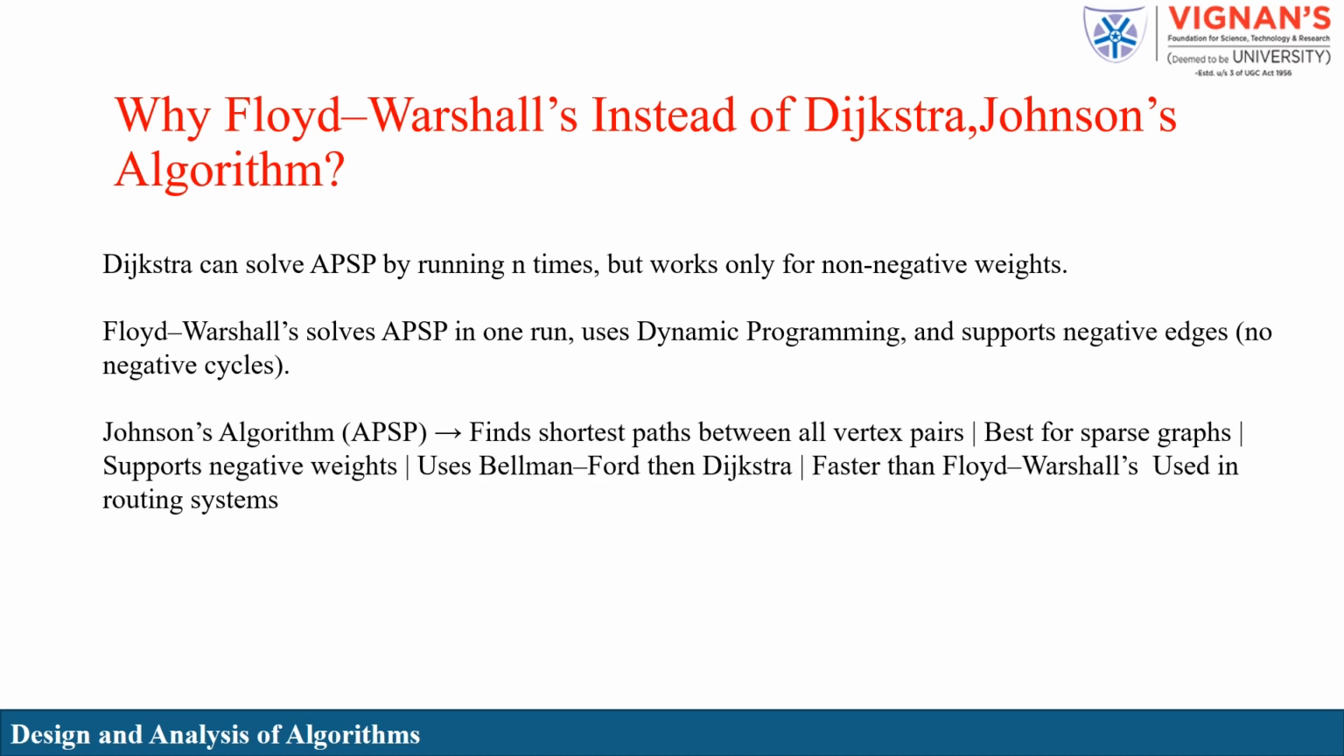Johnson's algorithm, APSP, finds shortest paths between all vertex pairs. Best for sparse graphs. Supports negative weights. Uses Bellman-Ford then Dijkstra. Faster than Floyd-Warshall, used in routing systems.